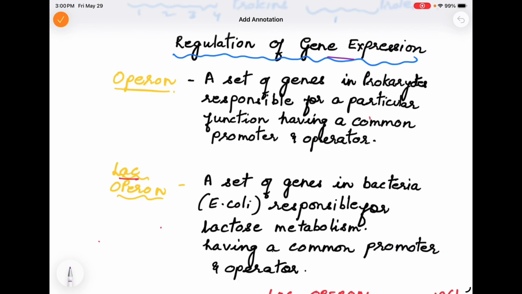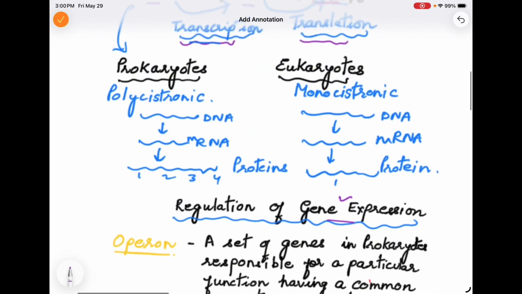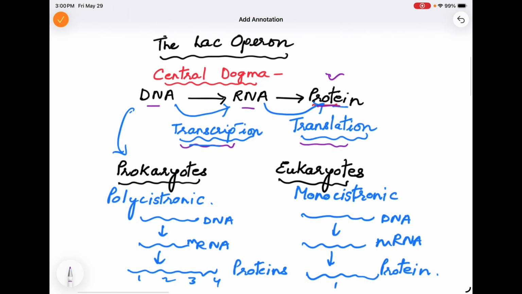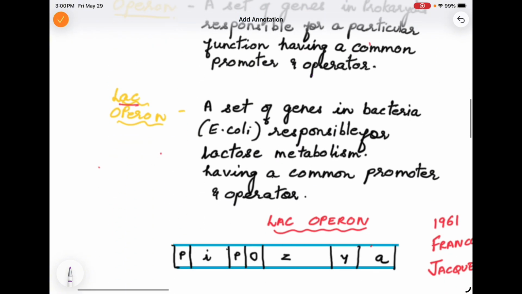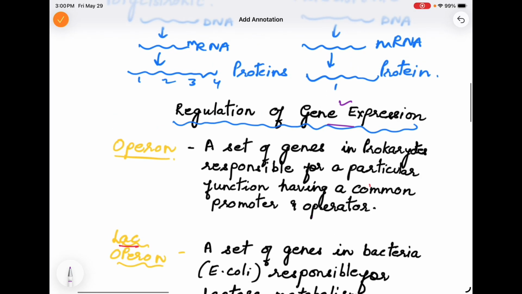Now we'll start with Operon. Operon is studied under regulation of gene expression. So first let's understand what is gene expression. In central dogma of biology that we studied, we said DNA forms RNA and RNA forms protein. So when DNA finally on transcription and translation forms protein, it means the genes on the DNA are expressed. So this is gene expression. Whether they are expressed or not is known as regulation of gene expression.